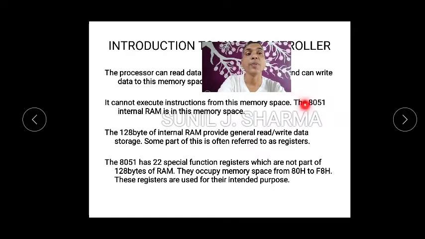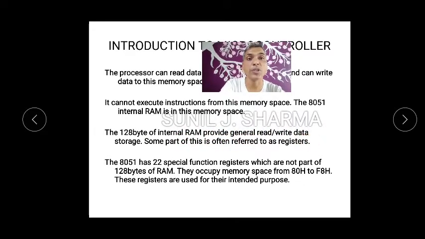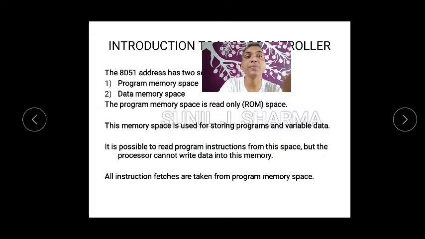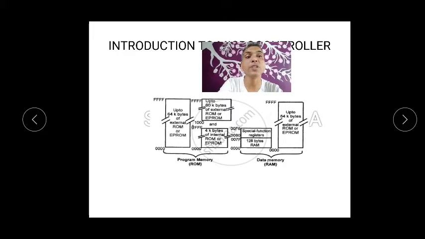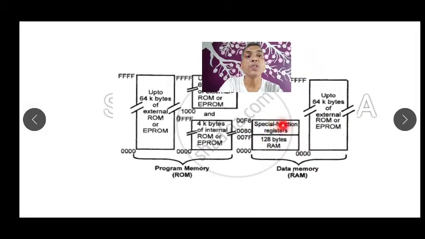Okay, that is RAM. The 8051 internal RAM is also what I showed you. The 128 bytes of internal RAM provides general read-write data storage. Some part of this is often referred to as registers. Okay, so when you look at that diagram, here you can see there are some special function registers.